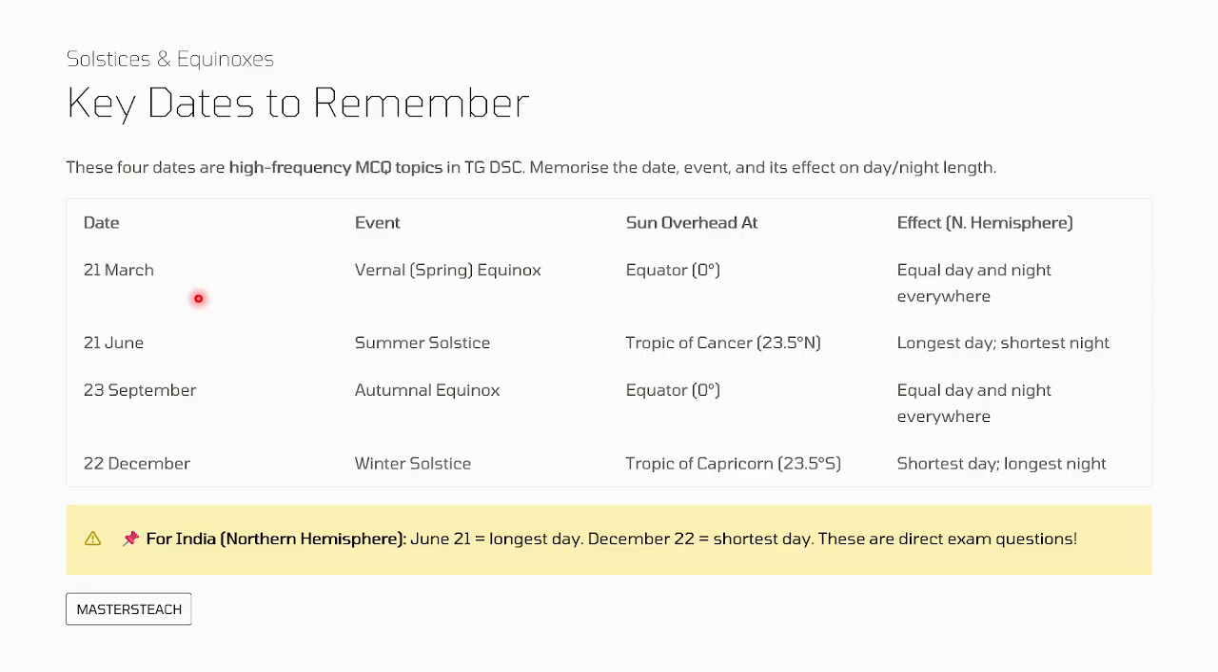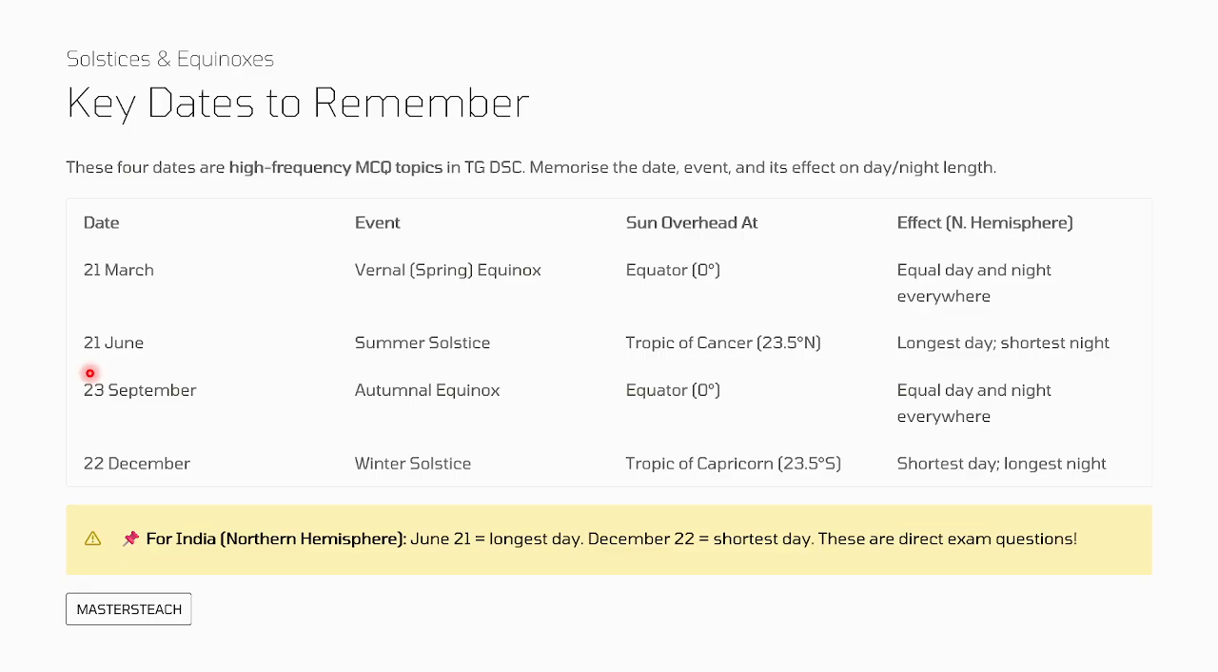On 21st March, there is the vernal, spring equinox. It happens at the equator, 0 degrees. The effect is equal day and night everywhere on 21st March. The event name is vernal, spring equinox. The sun is overhead at the equator, 0 degrees, with equal day and night everywhere.